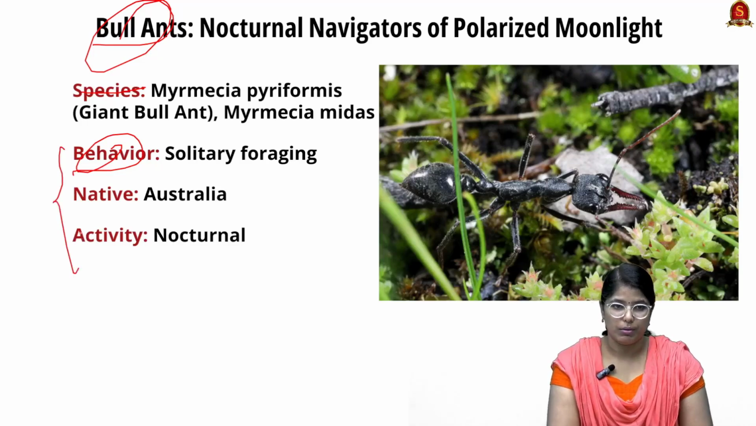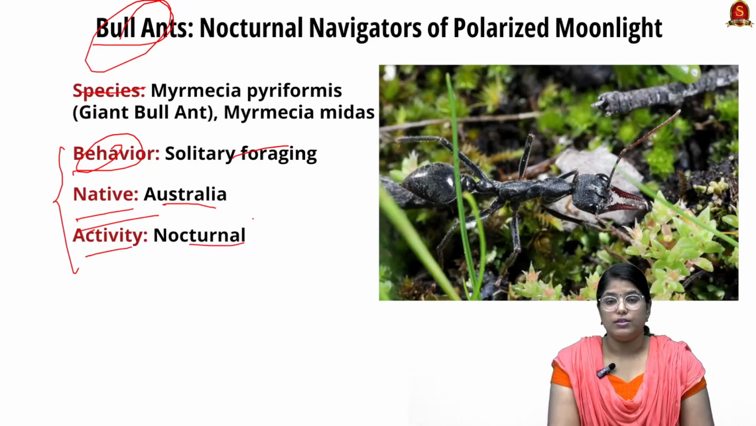When we talk about the behavior, they are solitary foraging. Foraging is nothing but the searching of food. Solitary means they will be searching for food alone. And when we talk about nativity, they belong to Australia, and in activity, they are nocturnal, meaning they are active during the night, and they take rest during the daytime. So this is the basics about the particular species, bull ant.